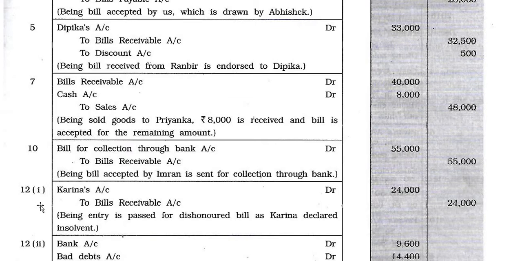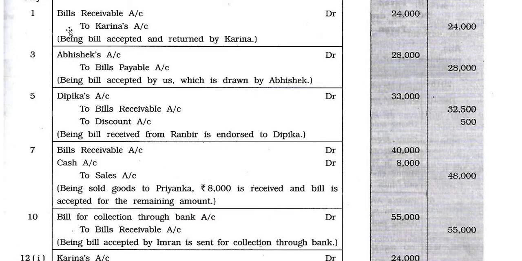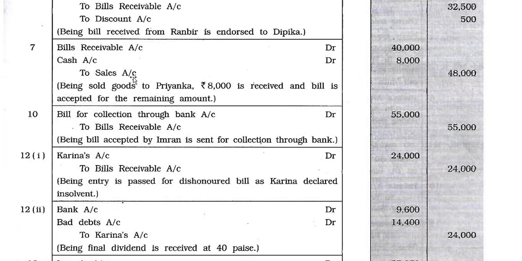Now 12. First entry. Karina's account debit 24,000 to bill receivable account 24,000. Being entry is passed for dishonor of bill, Karina declared insolvent. Karina declared insolvent, so opposite entry. Karina's account debit to bill receivable, because in the first entry we made bills receivable to Karina. Now exactly the opposite entry: Karina's account debit to bill receivable account.